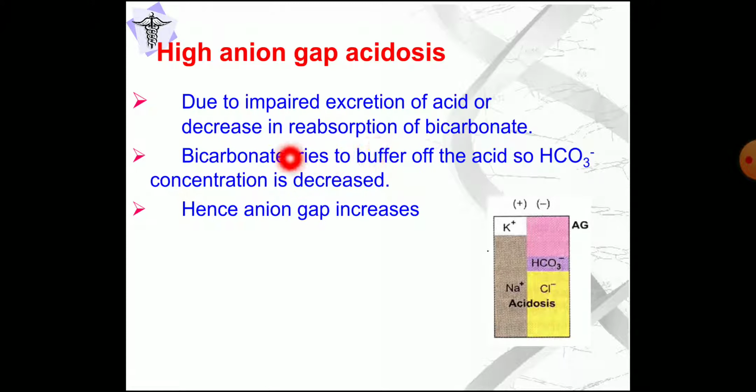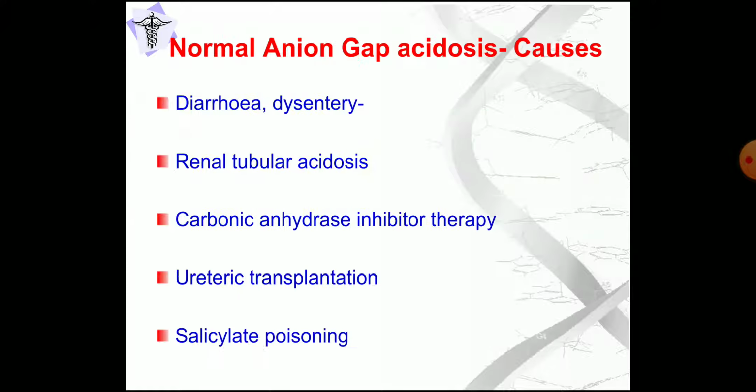So what happens? The level of bicarbonate will decrease. So there is a deficiency of bicarbonate which will finally produce the acidosis. Hence the anion gap will also be increasing. So bicarbonate will be less because it tries to compensate the acid produced in the body, and then there will be a high anion gap.